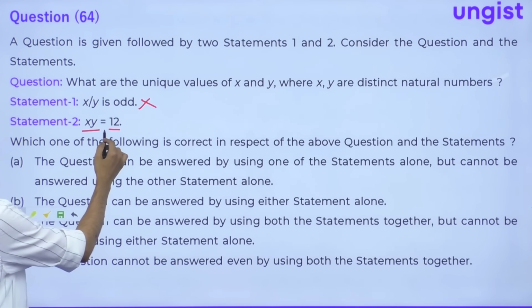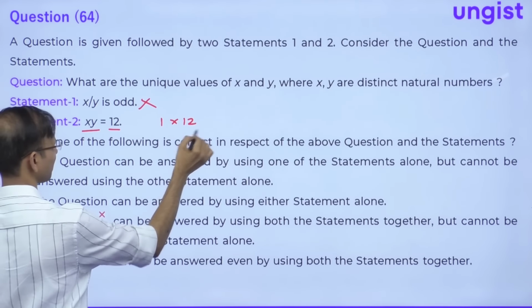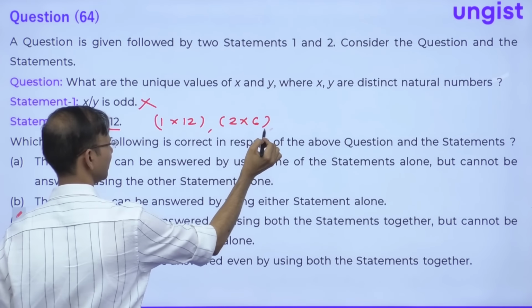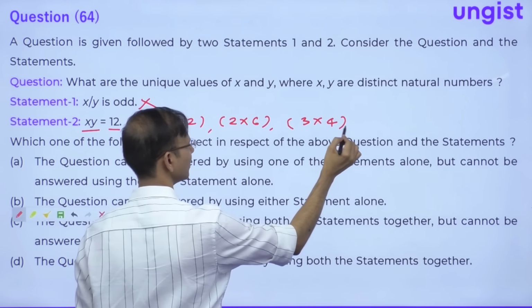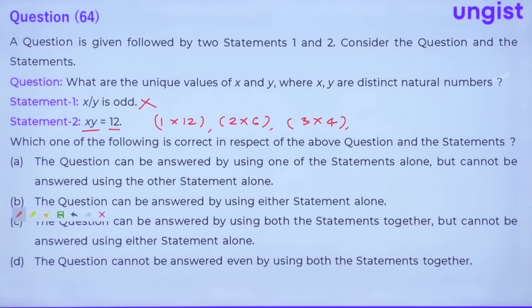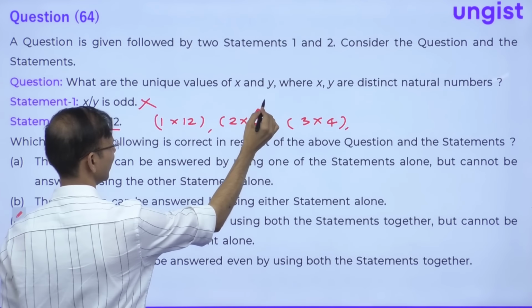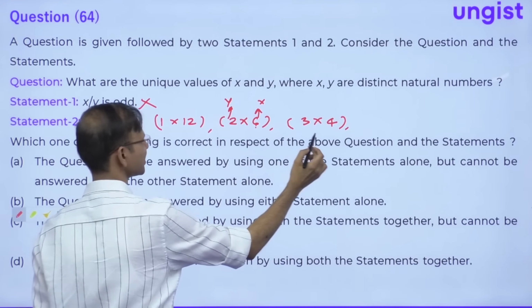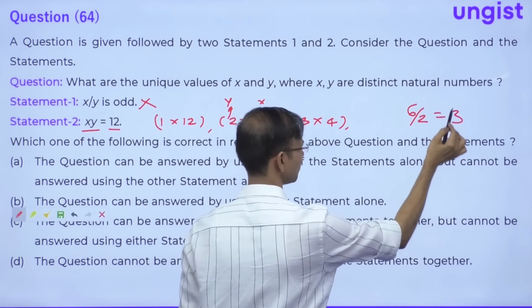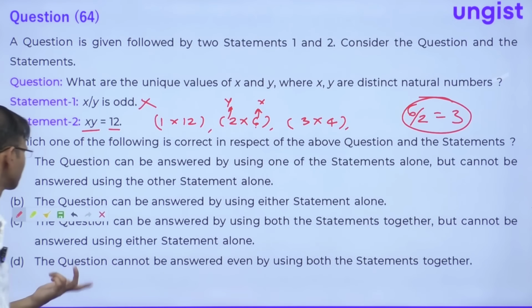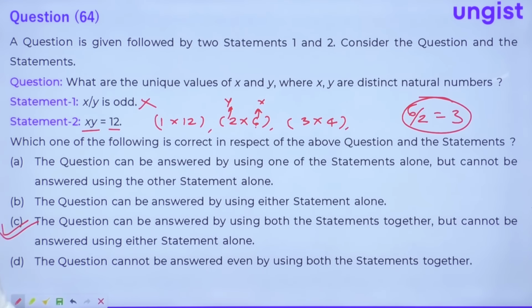x into y is 12. So again we have 1 into 12, 2 into 6, and then 3 into 4, right? So again we have 3 pairs, so we cannot say anything. But when we club them, x by y is odd. Let's say this is x, and this is y. So 6 by 2 is giving you 3, which is odd. So yes, we can club both the statements together and we can answer this question. Option C. The question can be answered using both the statements together, but cannot be answered by either statement alone. All right, everyone?